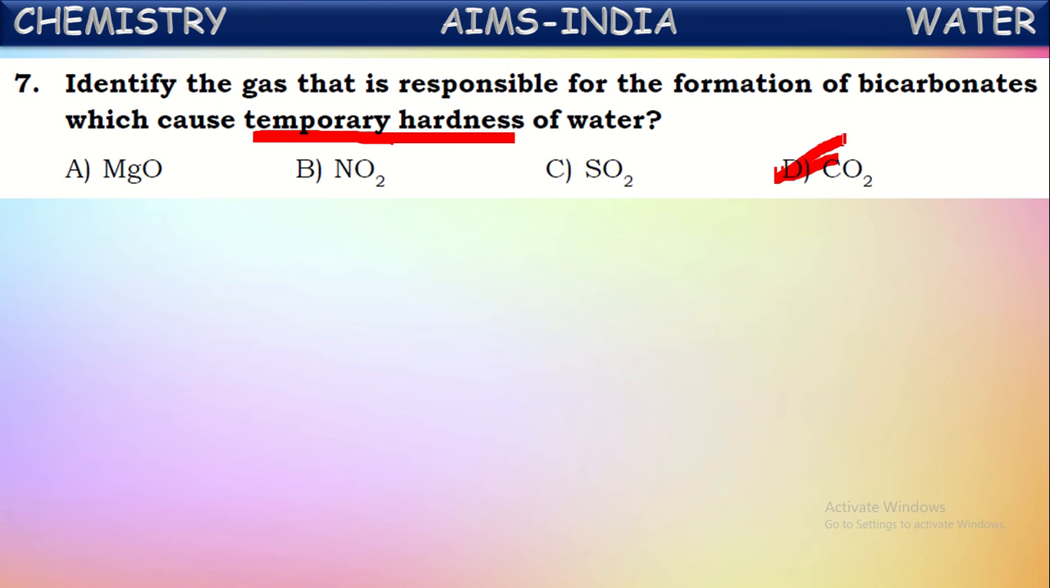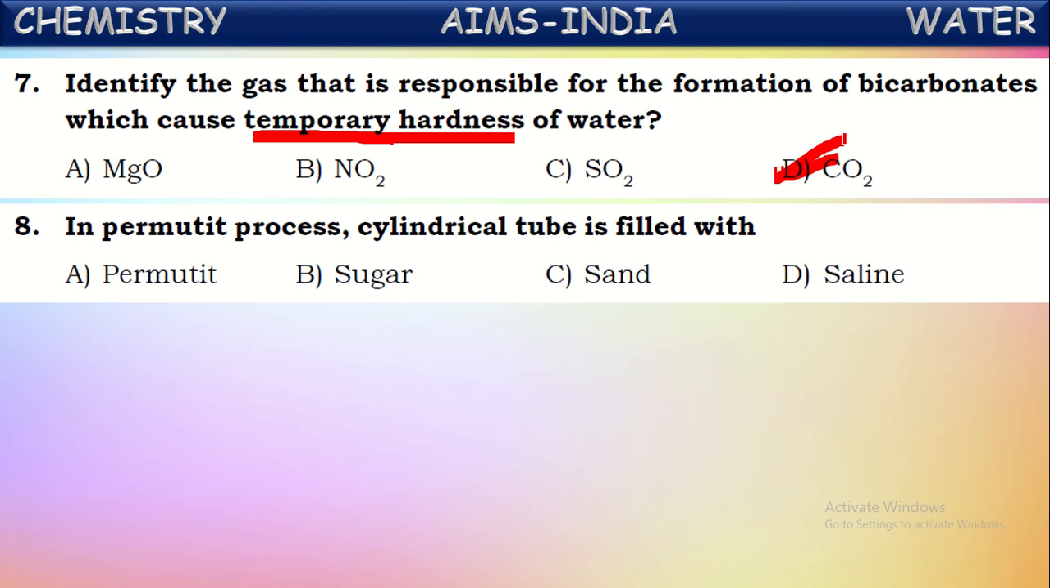Okay, carbon dioxide reacts with certain salts present under the water in the form of stones, like calcium carbonate and magnesium carbonate. So these carbonates react with carbon dioxide dissolved in the water and form their respective bicarbonates. These bicarbonates of calcium and magnesium are responsible for the temporary hardness of water.